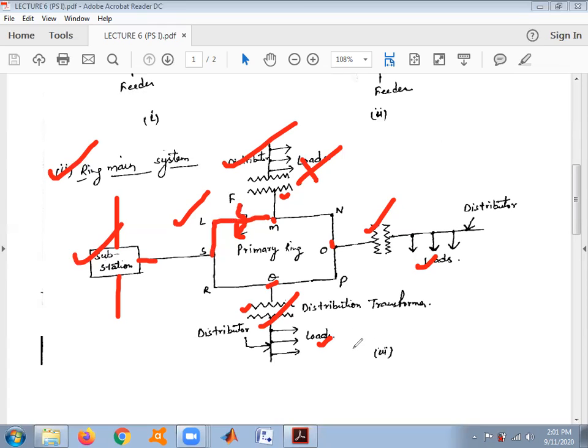But in this system, there is one drawback. In the case of peak load conditions, if due to any condition the substation gets shut down, all the consumers get affected, or due to increase in load the substation may not supply the required amount of power. So there is one more system proposed to overcome this drawback. If there are two substations connected instead of one, that system is known as the interconnected system.